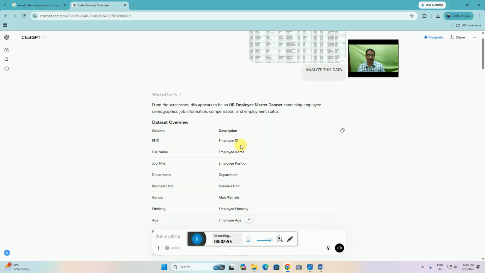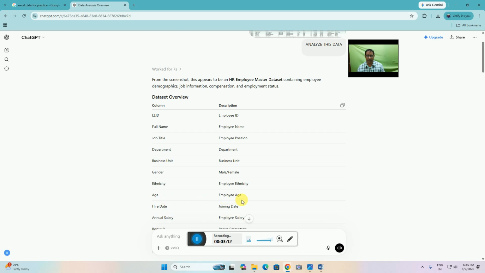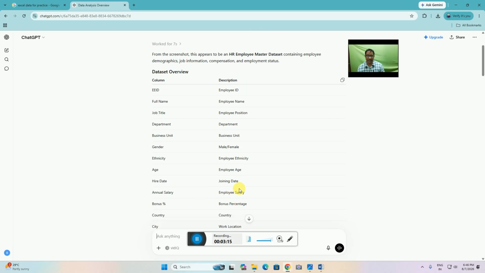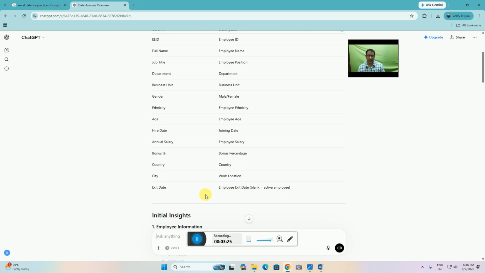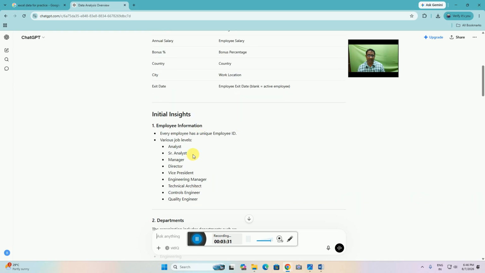The EEID is the employee ID, full name is the employee's full name, job title is the employee position, department, business unit, grade, gender male or female, city, age is the employee age, hire date is the joining date, annual salary is the employee's salary, bonus is the percentage of bonus, country is which country, city is the work location, exit date is the exiting employee date, and blank activities. This way it analyzes senior analyst, manager, director, vice president.